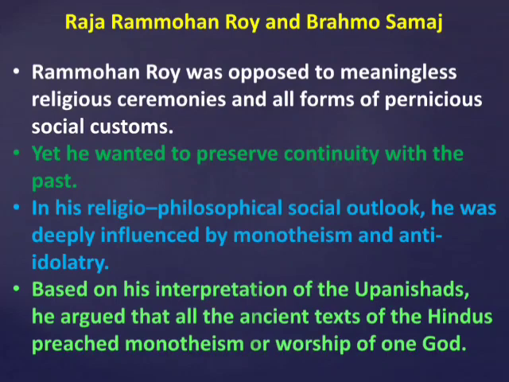Deeply concerned with the prevailing customs of sati, child marriage and polygamy. Sati, what is sati? Sati means a former practice in India whereby a widow threw herself onto her husband's funeral pyre. Then child marriage and polygamy. Polygamy means many marriages. He published tracts against them. So he opposed sati, child marriage and polygamy, and prevailed